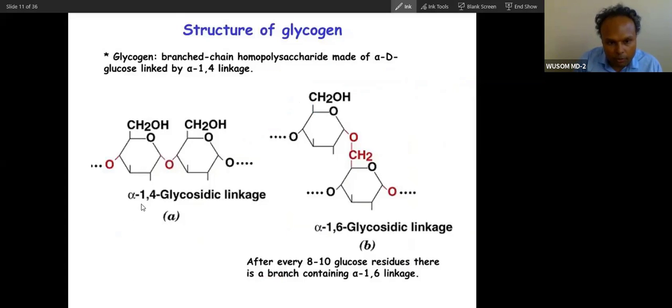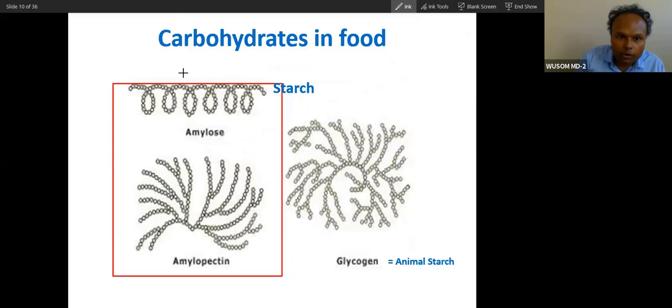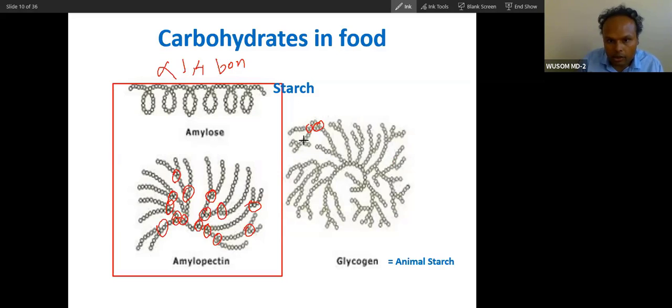So this alpha 1,4 glycosidic bond is a straight bond. Amylose has only alpha 1,4 bonds. And amylopectin has branching at these points, and also here in glycogen at branching.